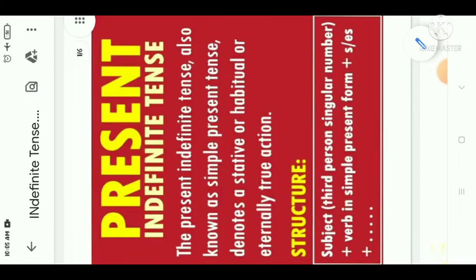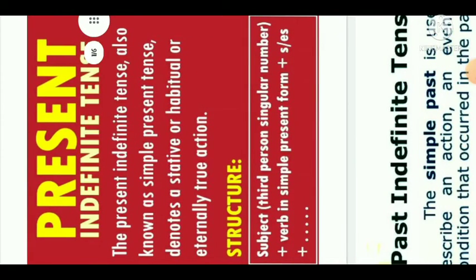Then I shall go, you can see shall or will plus verb first form. In negative, shall and will plus not. Then in negative, I shall not. In interrogative, will or shall plus subject plus verb first form. So in interrogative you can see shall I go, like this. So students, this was all about your indefinite tense. Further, if you are unable to get any point, students, then you are free to ask inside your class group, personally or outside, whenever, up to the time of school time, you are free to ask.